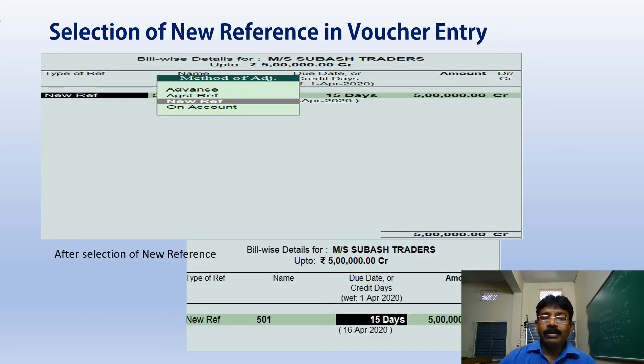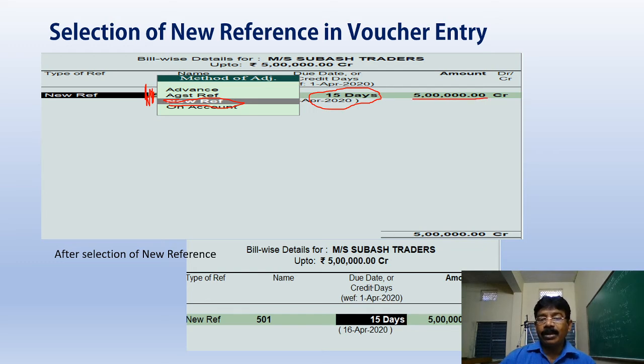I selected the purchase voucher, gave the party name Messrs. Subhash Traders, amount 5 lakhs, and selected new reference. The reference number I gave is 501, and the credit period I already set when creating Subhash Enterprises is 15 days.